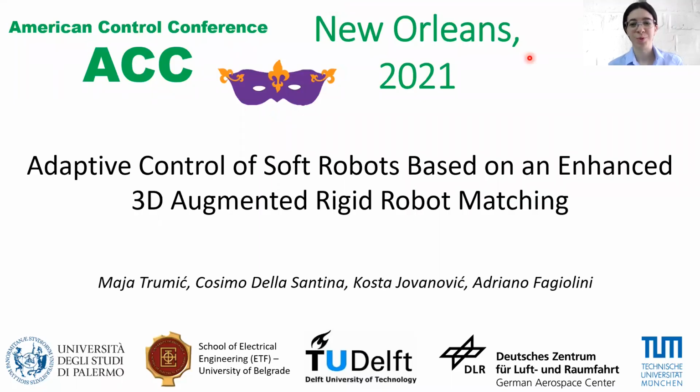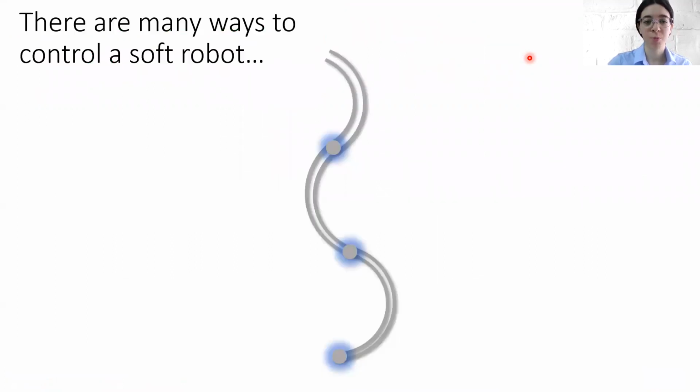Hello, everyone. If you find soft robotics appealing, then you will be interested in the results that me, Cosimo, Kosta, and Adriano prepared. In this paper, we deal with the adaptive control of soft robots based on an enhanced 3D augmented rigid robot matching. So there are many ways one can control a soft robot.